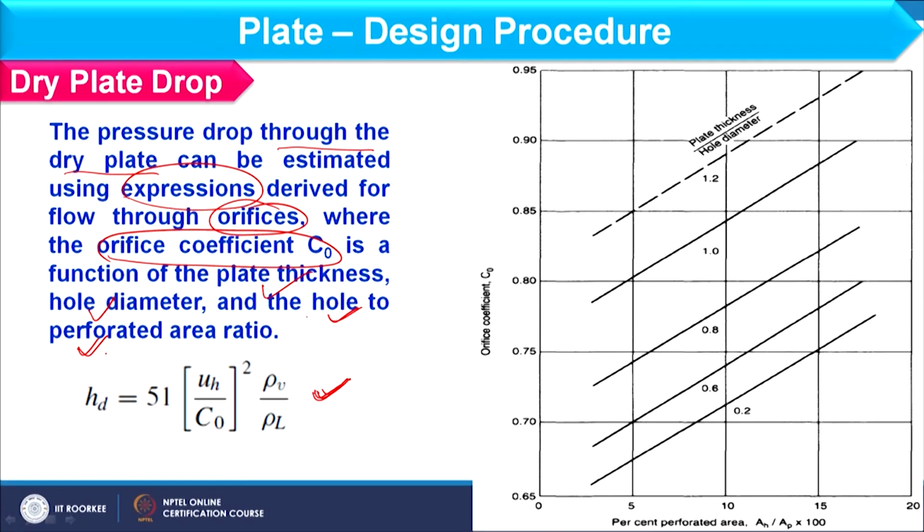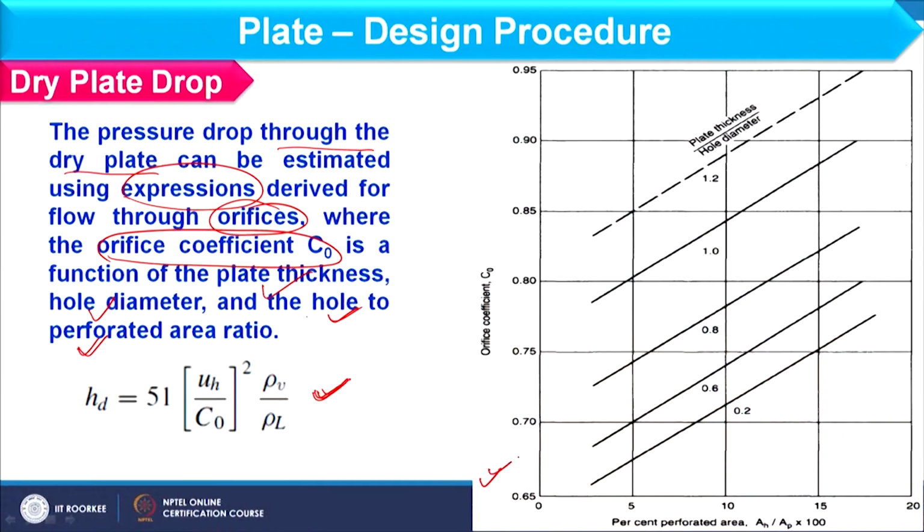When we consider the opening in the plate, it is basically the orifice we are considering, because it is similar to that design only. So, we can use this graph to see the value of orifice coefficient.